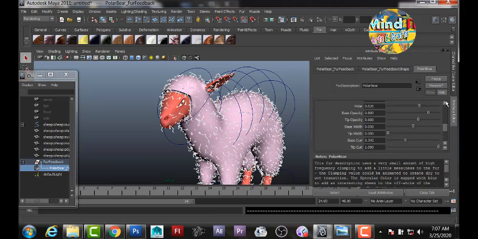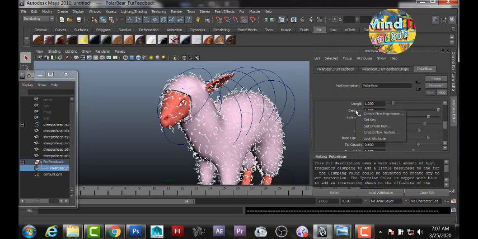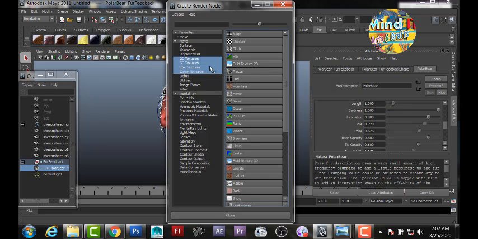Now go to the Baldness attribute, right click and apply a new texture over here.